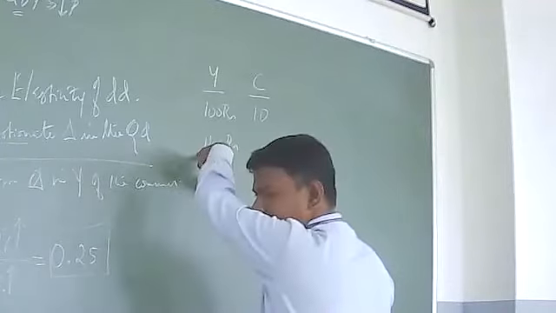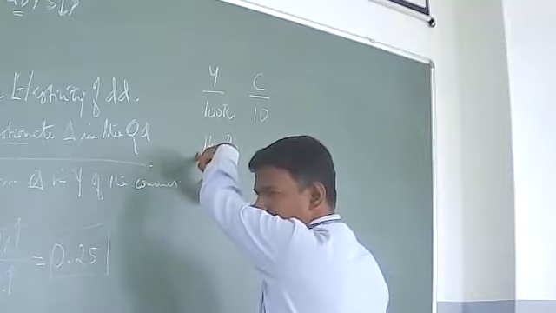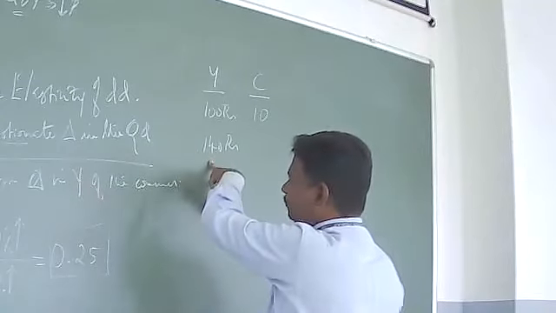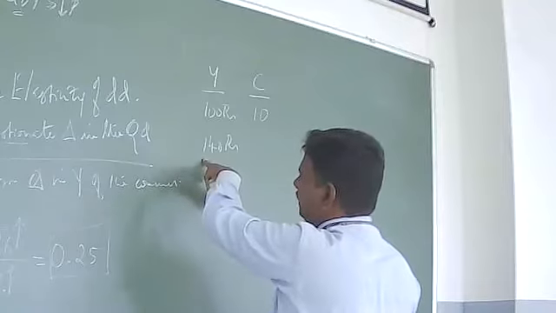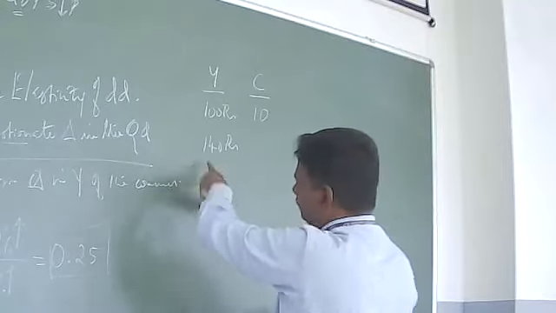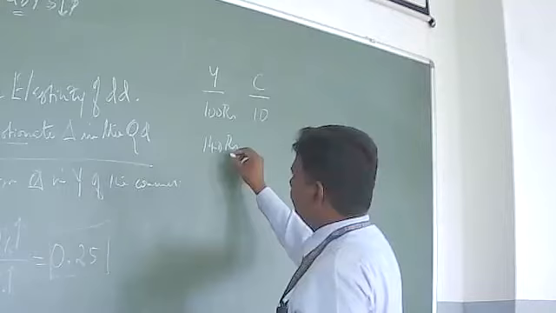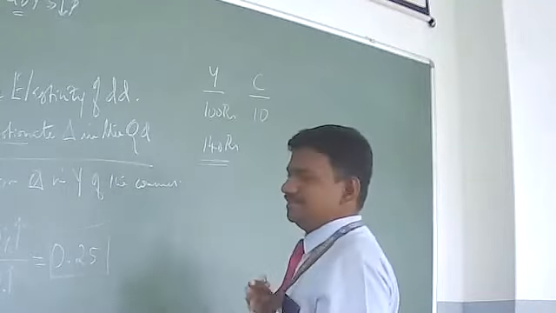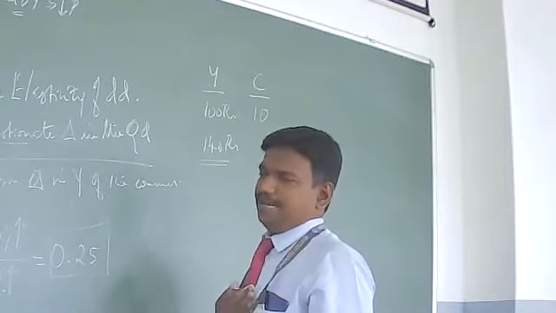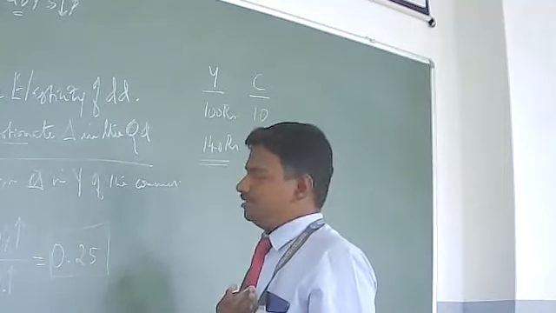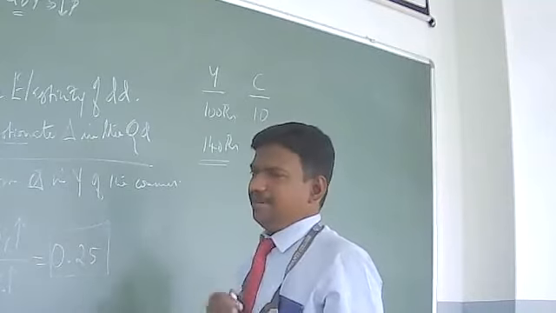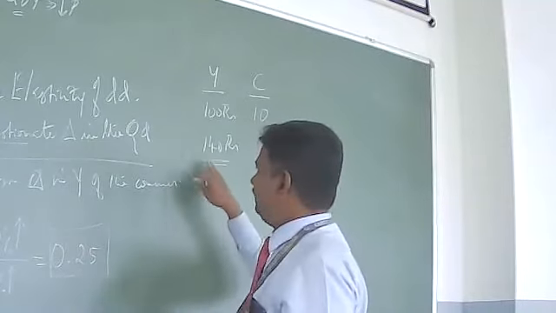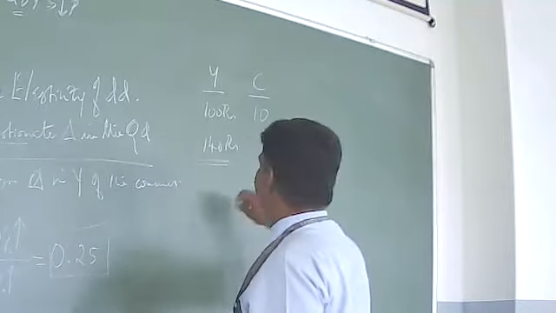If you add, how much does it become? 100 plus 40, 140. Income has increased to 140. Very good. Previously, I used to get 100 rupees per day as income. Because of a 40% increase in my income, now my current income is 140 rupees.